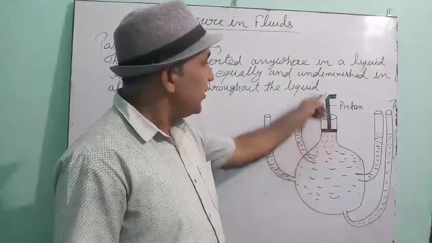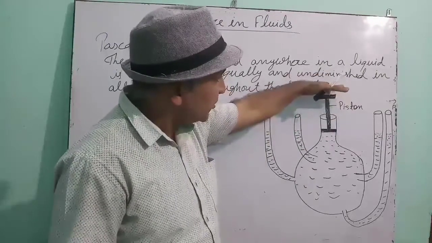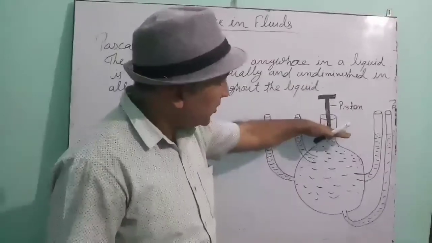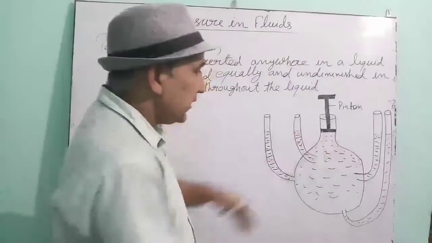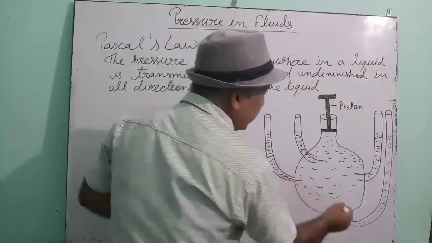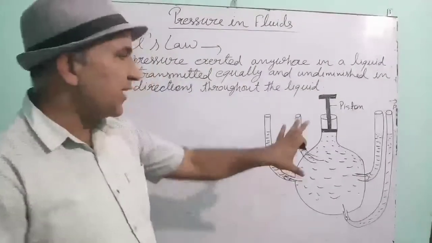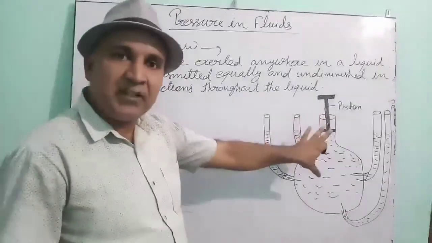Just like see here, if from here the pressure is applied, if this piston is pushed down, then the pressure is applied on the liquid. That pressure is equally distributed here, at this place, and at this place. This is the practical demonstration that has been given.